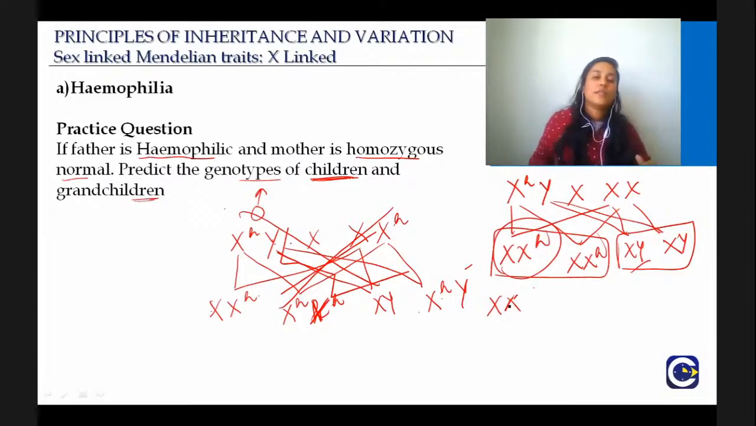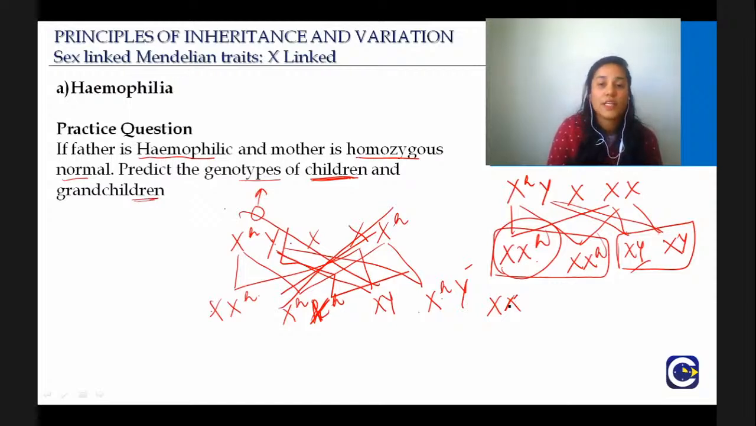So the next step is that you will take this female, X X^H, the carrier female, and then you will cross it with a normal male, XY. Just try to do that. Try to do the second cross for the grandchildren.